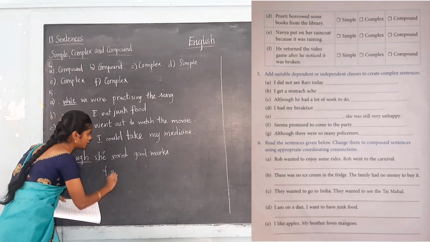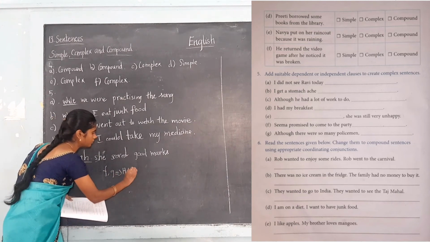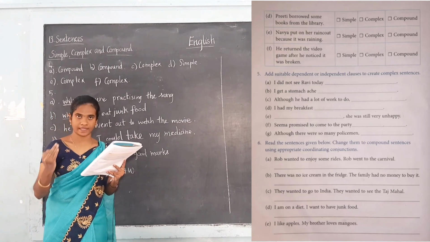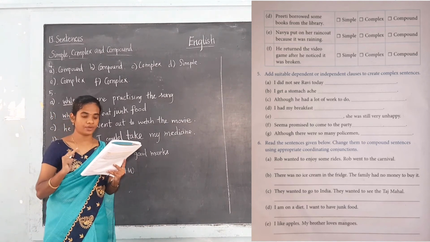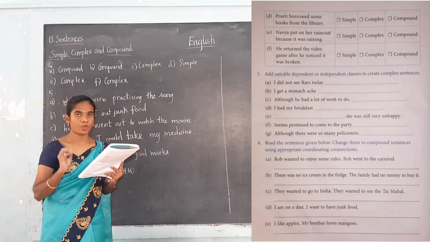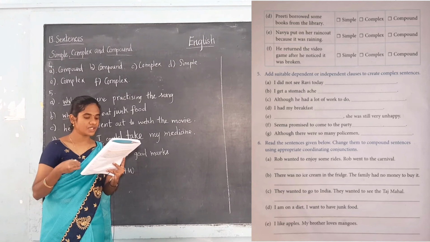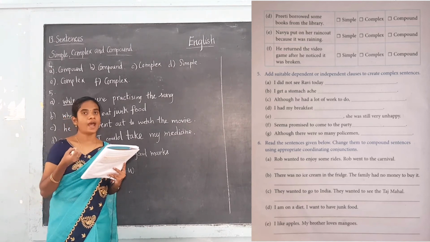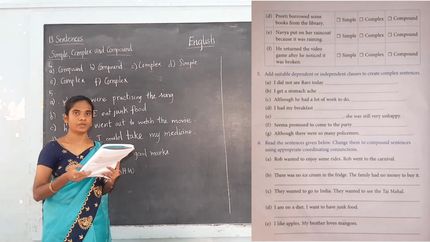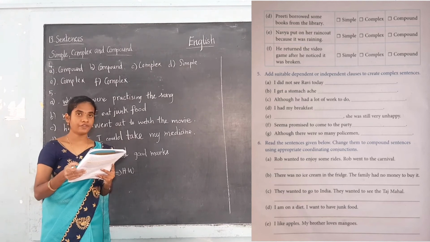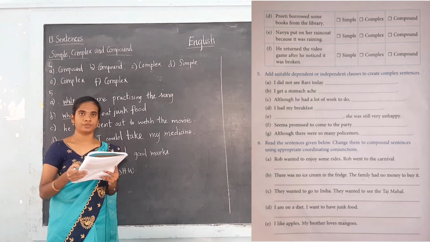And F and G is the homework for you. In F you have to write down the dependent clause. The dependent clause should start with the subordinating conjunction, and in G you have to write down the independent clause. It can stand alone and expresses a complete thought. F and G is the homework for you.